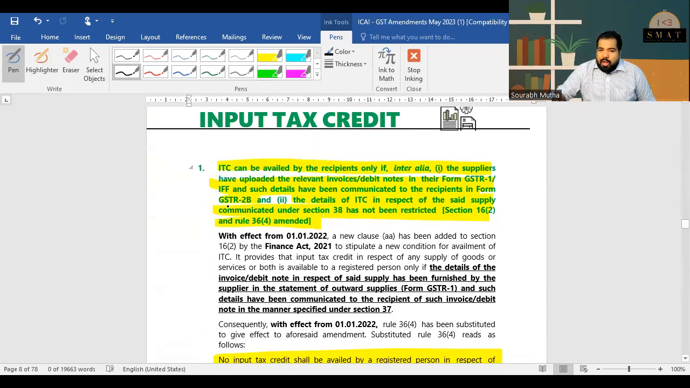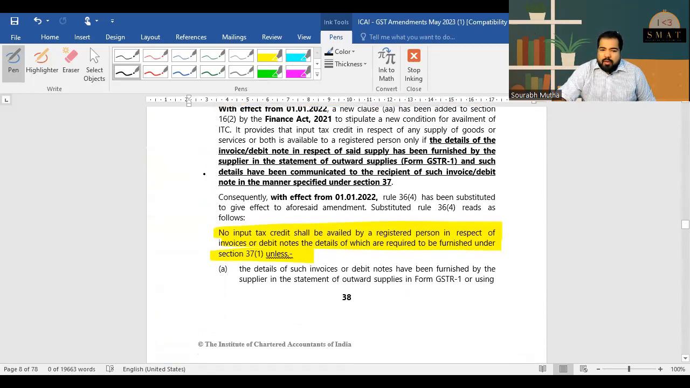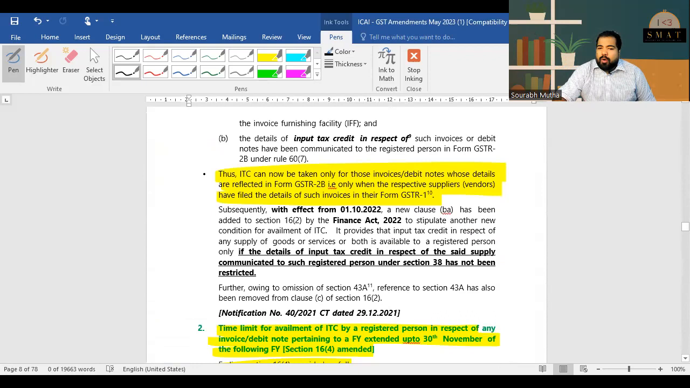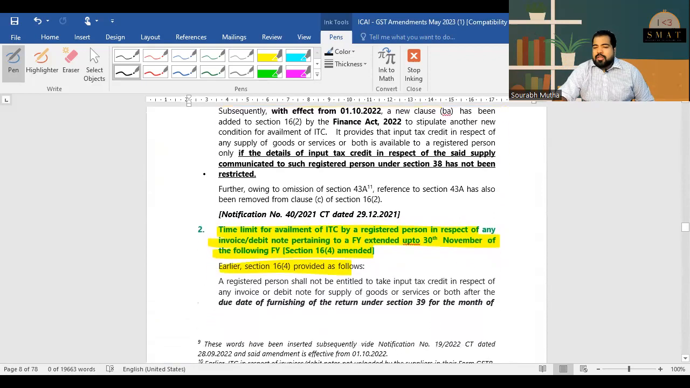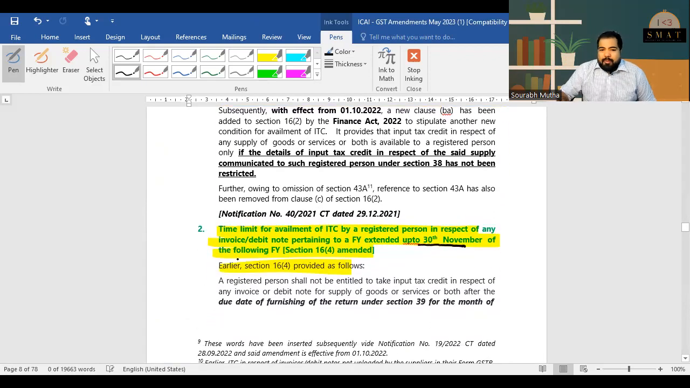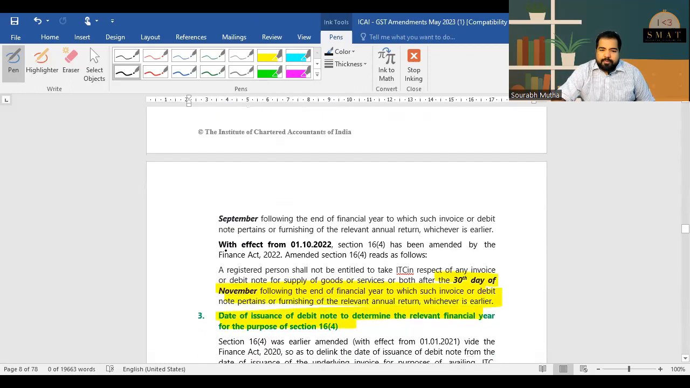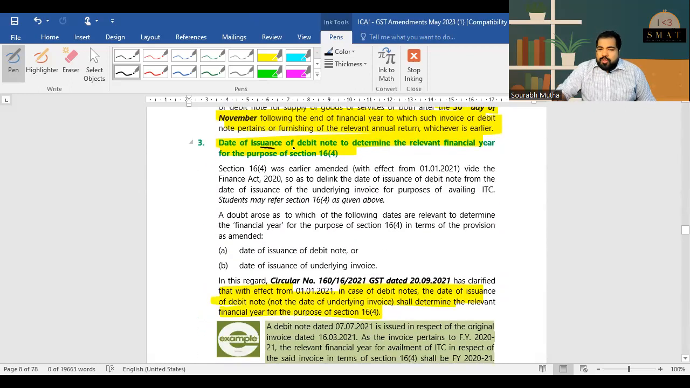Rule 36.4 has now been removed. Don't worry about what all is there. I'm just telling you, and just remember those things. The time limit is 30th November, or annual return filing date, whichever is earlier. Date of issuance of debit note to determine the relevant financial year for its own expiry.